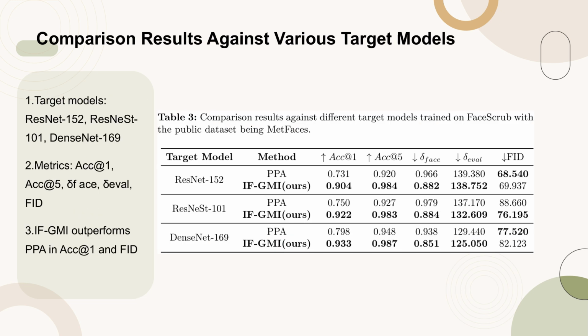Table 3 presents a comparison of results against different target models trained on FaceScrub, with the public dataset being MetFaces. The target models include ResNet 152, ResNet 101, and DenseNet 169. The metrics evaluated are ACC at 1, ACC at 5, Delta F-ACE, Evil, and FID. The IFG-MI method consistently outperforms the PPA baseline across these metrics, particularly in ACC at 1 and FID, demonstrating its effectiveness and superiority in various settings.